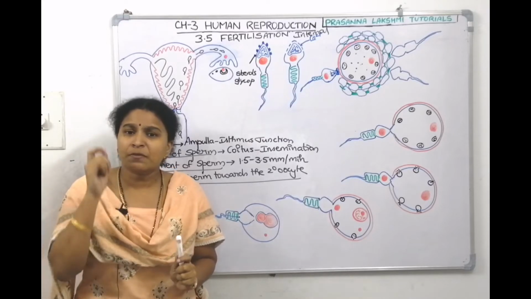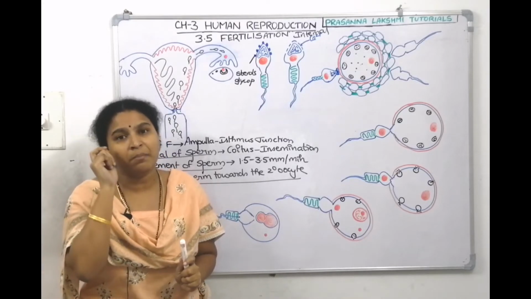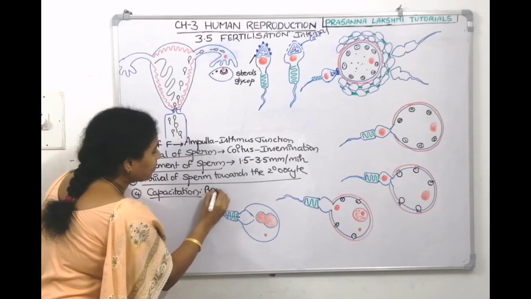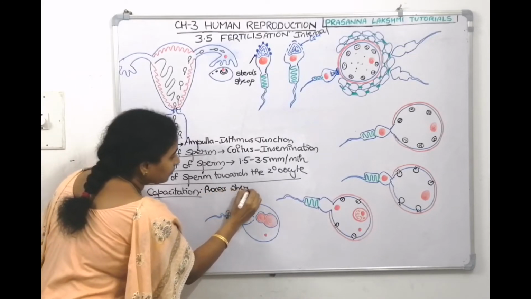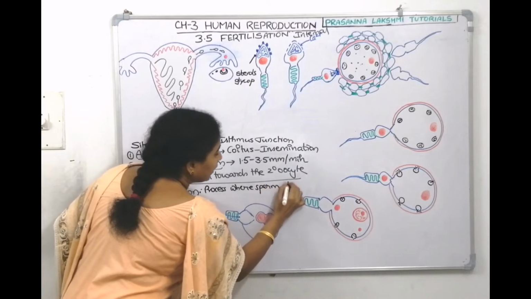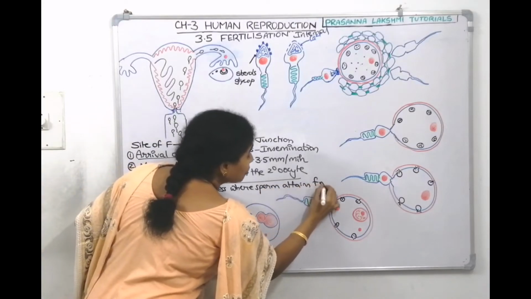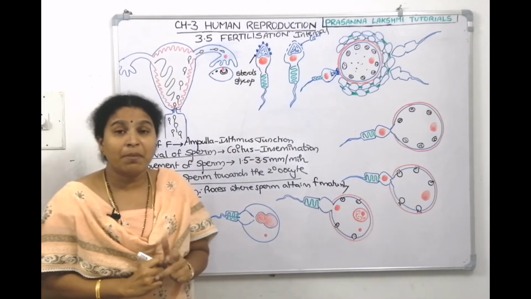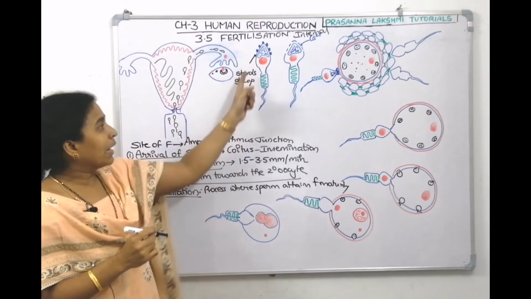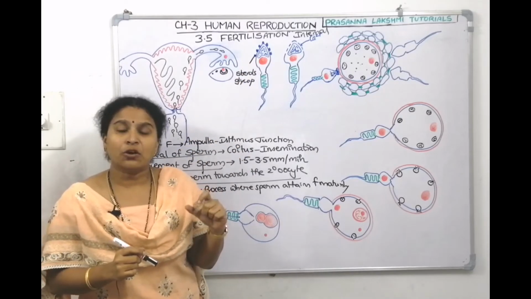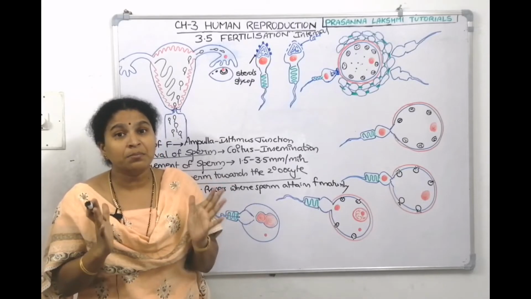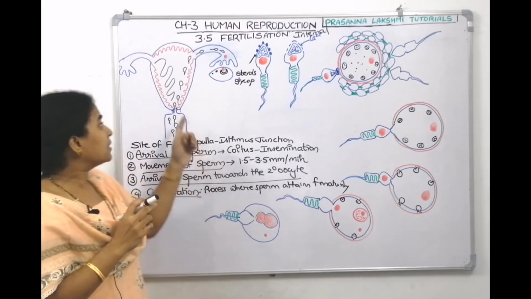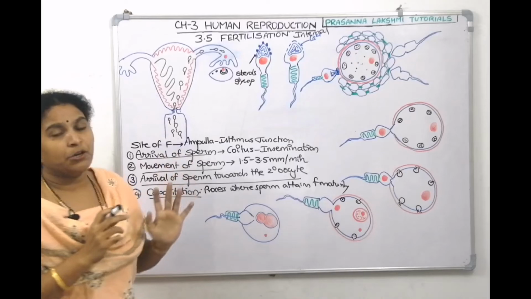Capacitation is a process where the sperm attains functional maturity. So write down here, capacitation is the process where sperms attain functional maturity by losing the sterols and glycoproteins which are present on the surface of the head. Where is the sperm capacitized? In the female genital tract. Understood? So when the sperm gets capacitized, it can freely swim into the fallopian tube.